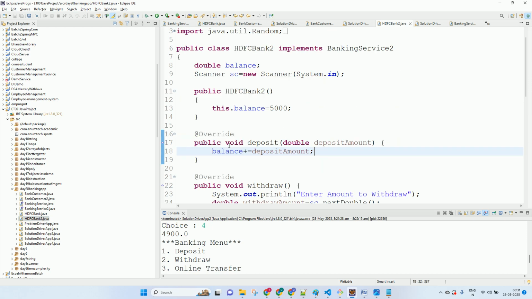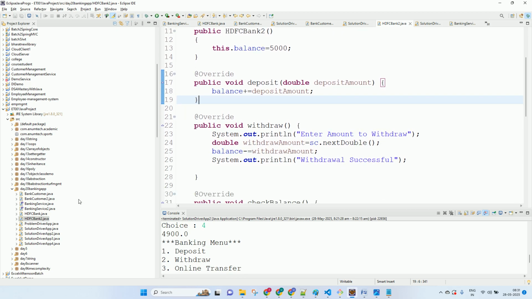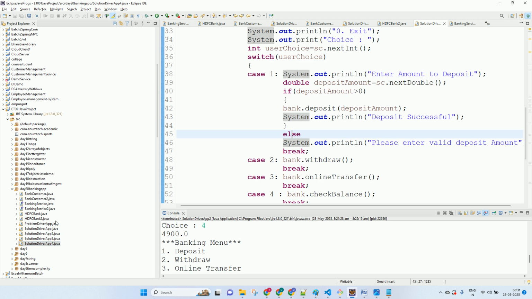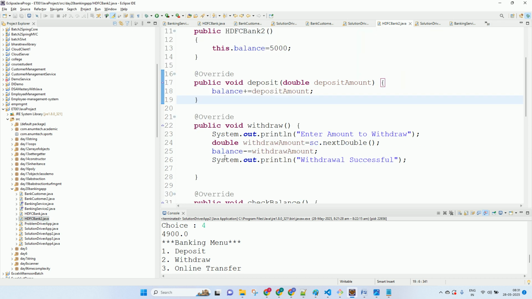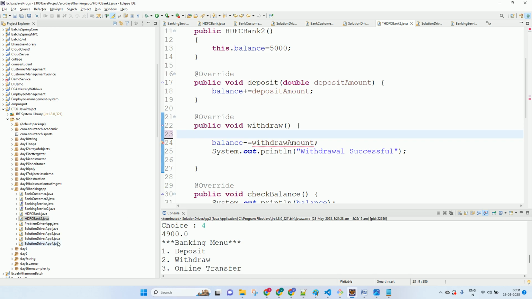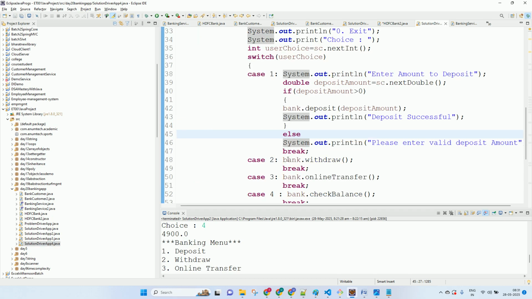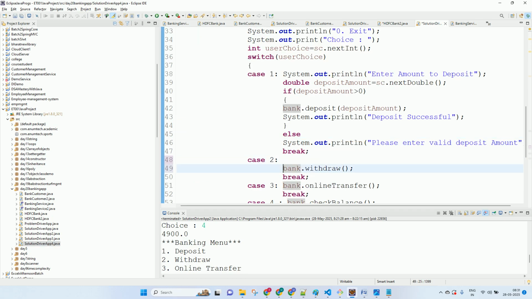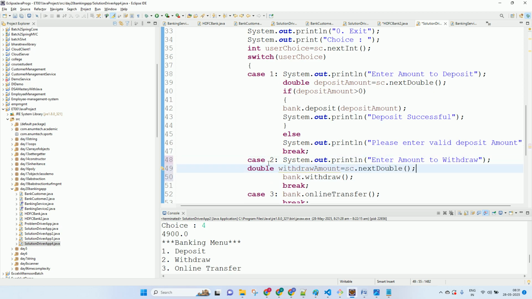Same for the withdraw now. So what will we do? We'll take this from where and put it over here, whatever amount you want to withdraw.